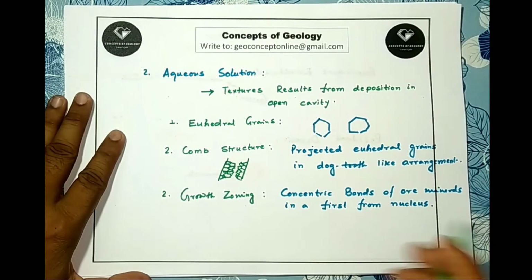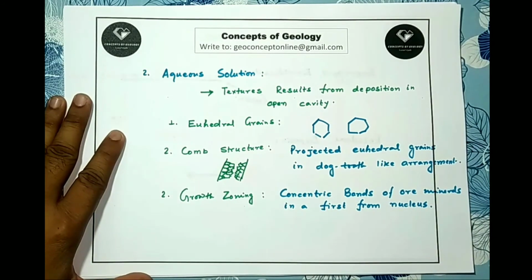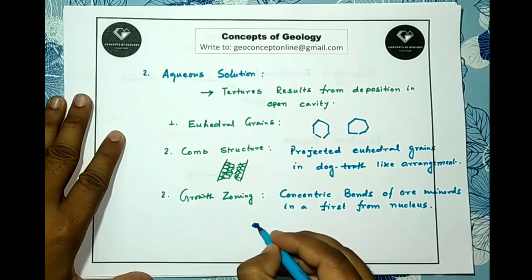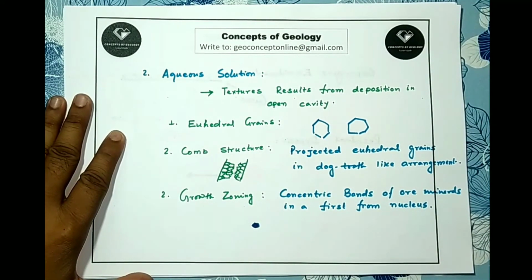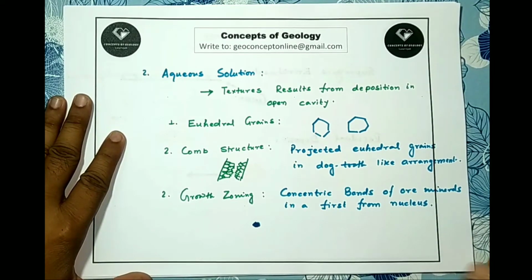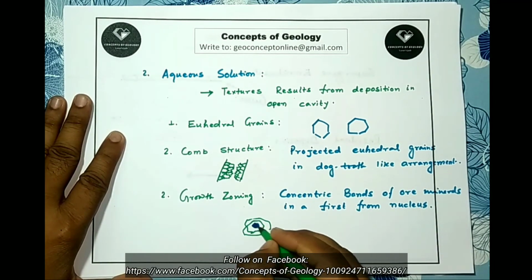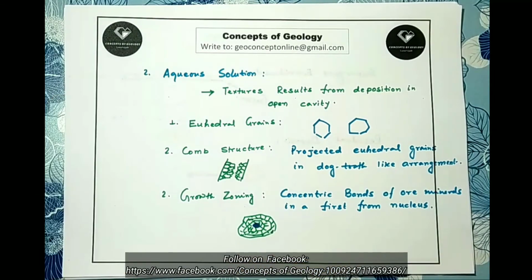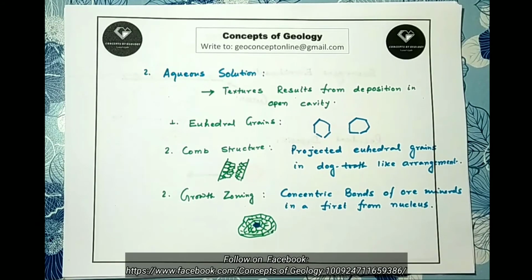This may look like this: suppose this is the early formed nucleus, and then the concentric bands will appear. The bands may be of the same composition or may differ in chemistry because of gradual change of the parent fluid composition with continuous deposition, just like in the concept of fractional crystallization. You may have seen this on agate or sphalerite.